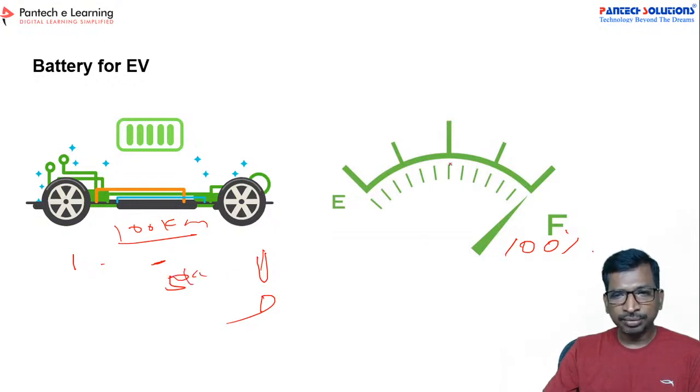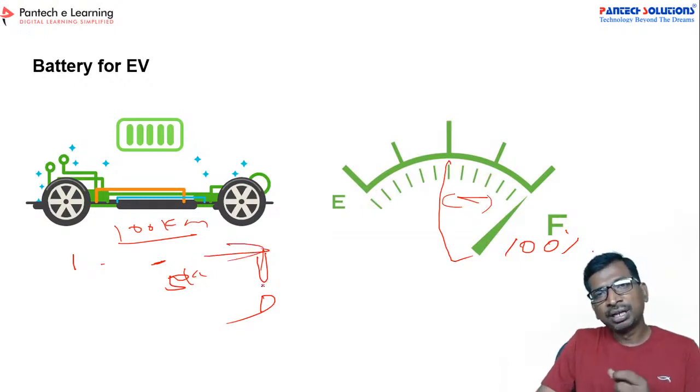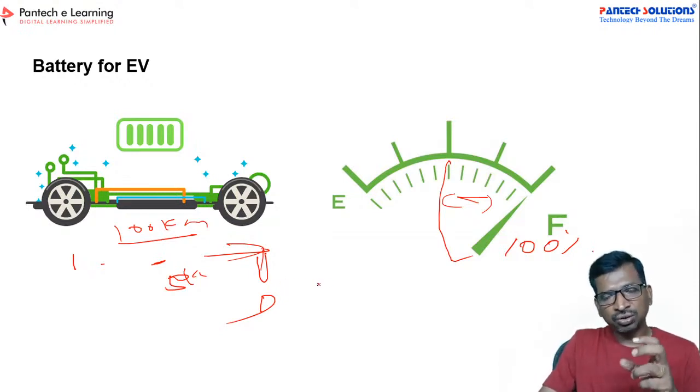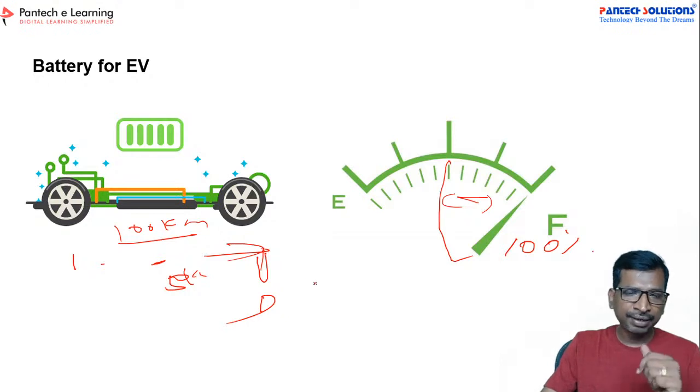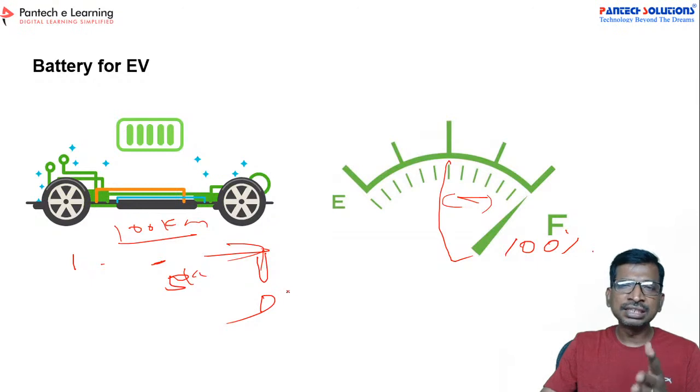So now your charge level has been reduced to 50%. Then you should know how much charge is available on your battery. If you know this, then you can reach the balance distance confidently. Otherwise, the fear will always be there whether our vehicle can reach the 100 km or not. So if you have a system to estimate the balance available energy,